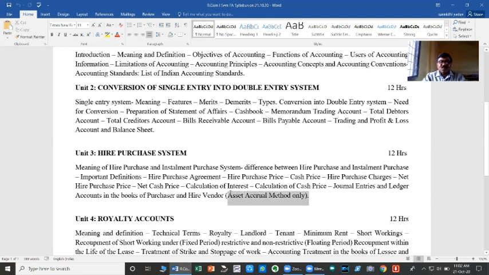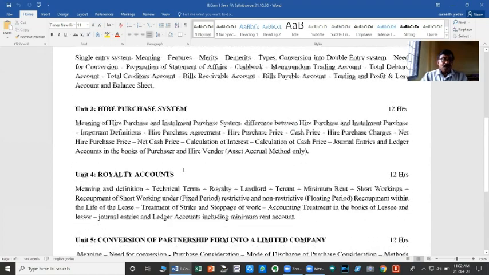So even in the respect of maintenance of books of accounts, in respect of the hire purchase system and installment purchase system, there are several methods of accounting. Among all those methods of accounting, you are prescribed to study only the asset accrual method. Okay, so this is the subject background related to the hire purchase system.